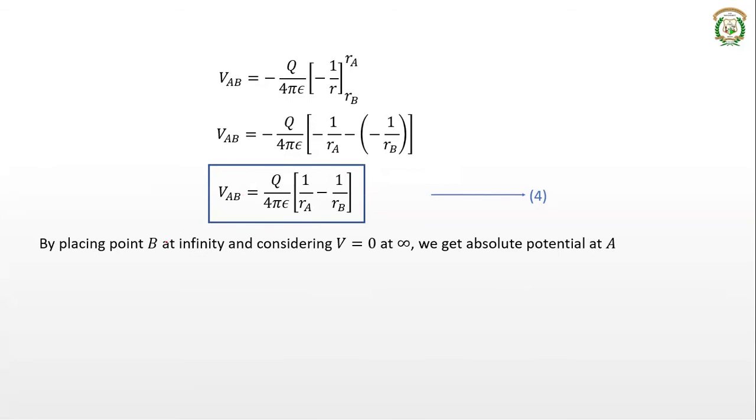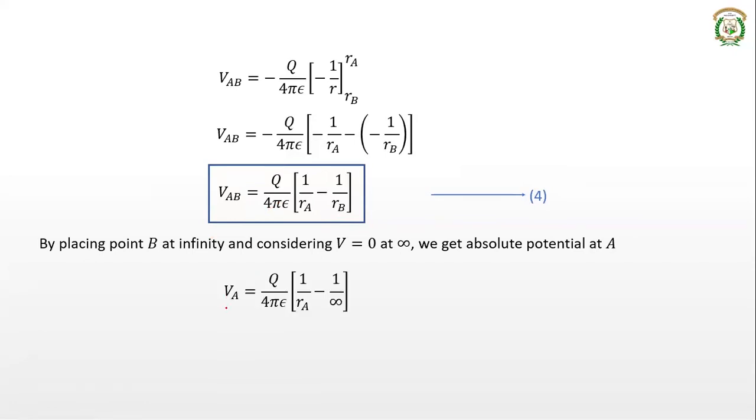This is the potential due to a point charge between the points A and B, with a finite distance. Suppose the point B is kept at infinity, so then r_B will be infinite. If you consider V equal to 0 at infinity, if you consider any potential as 0 at any point, then the potential you find will be the absolute potential. Now, if B is kept at infinity and V is 0 at infinity, then the value of the potential that you get at the point A will be the absolute potential at the point A, that is V_A.